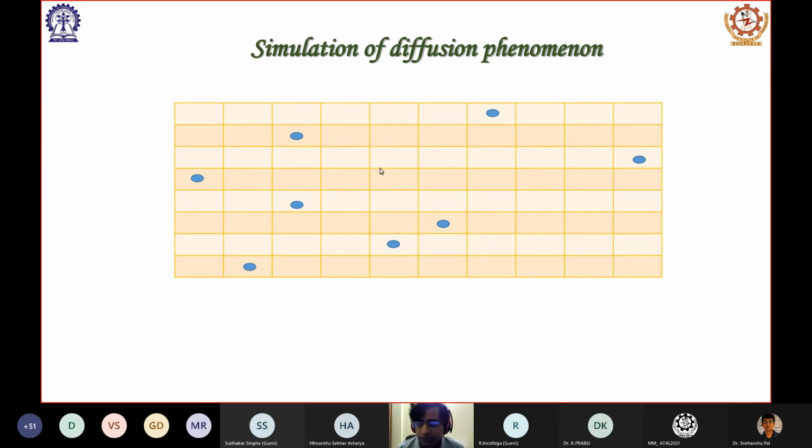Intuitively you can understand that the mean position still remains 0. Why? Because during any particular step, with equal probability it goes left or right. If I have a large number of such points, maybe a billion, the mean position will remain at 0.